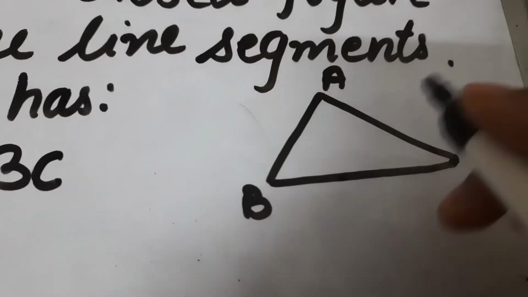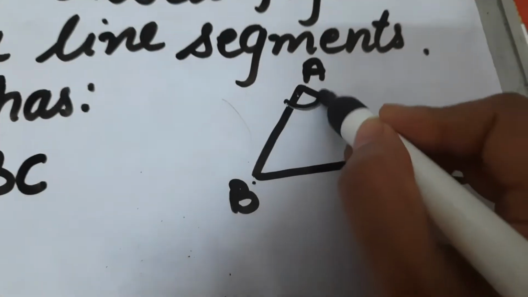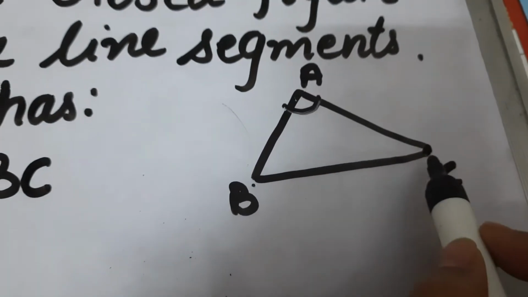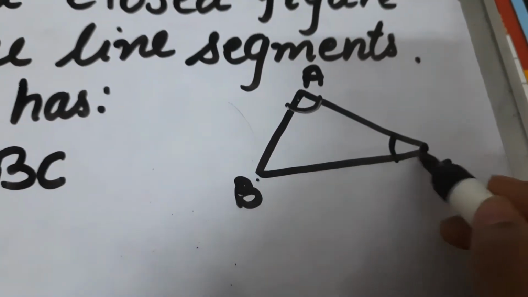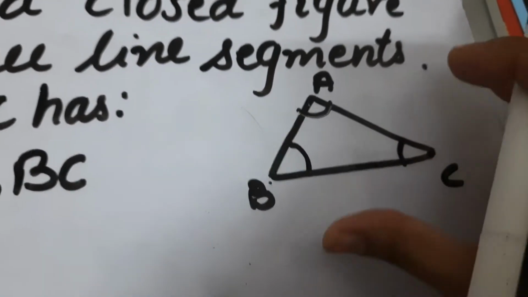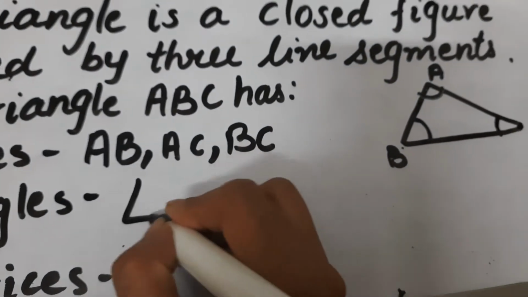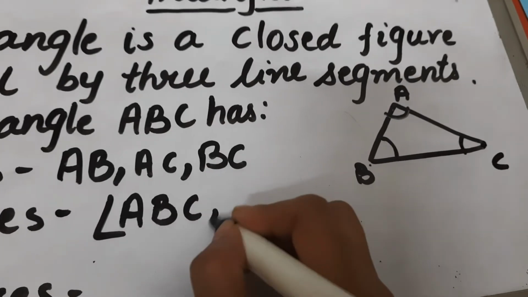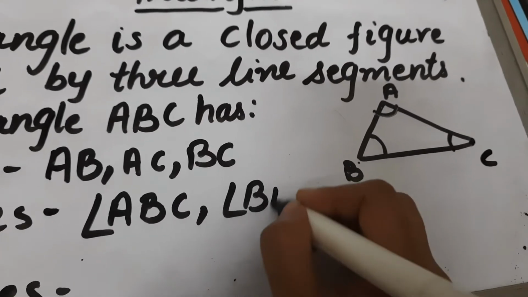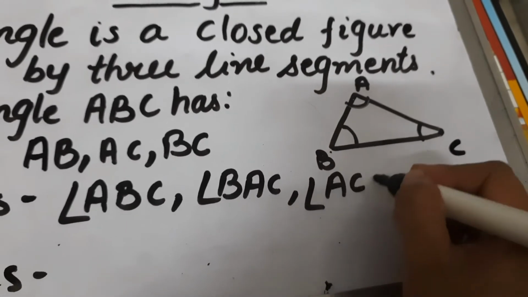There are three angles. First is angle BAC, this angle. Then angle ACB, this angle, and angle ABC. There are three angles in a triangle and the angles are angle ABC, angle BAC and angle ACB.